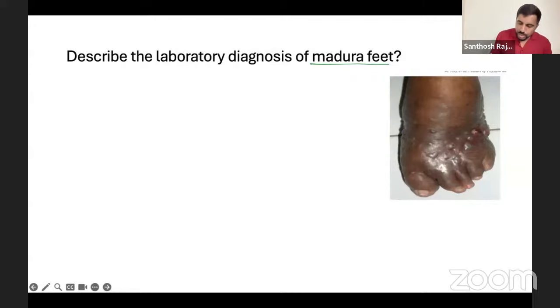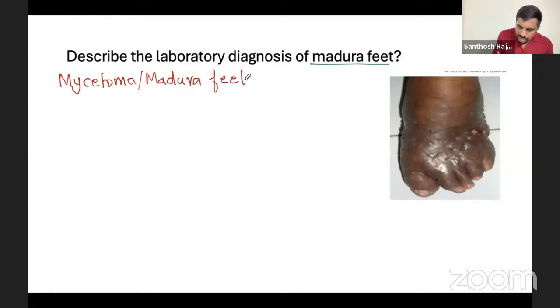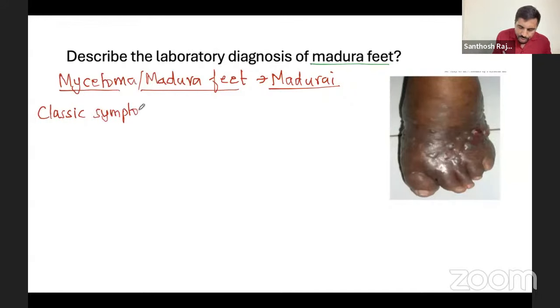When you talk about this, it's also called mycetoma, or Madura foot, because at first it was discovered in Madurai in South India, in my place Madurai in Tamil Nadu. They found this mycetoma or Madura foot from Tamil Nadu only. It was isolated there. Now, what are the classic signs? That is important, the classic symptom. Before going to the causative agent, we'll do the classic symptom, then we'll go to the causative agent.